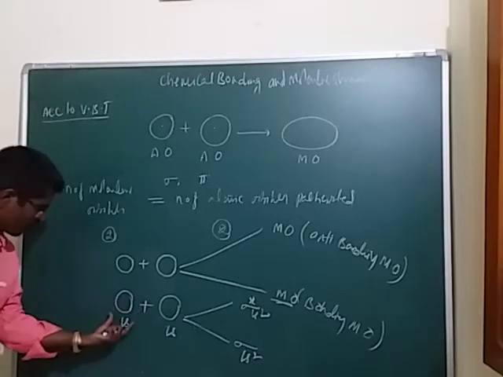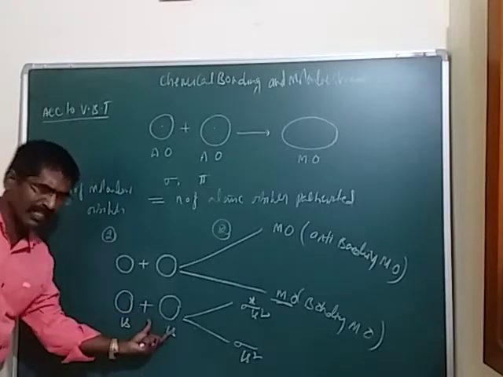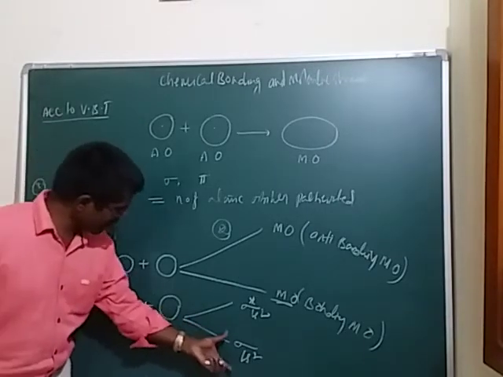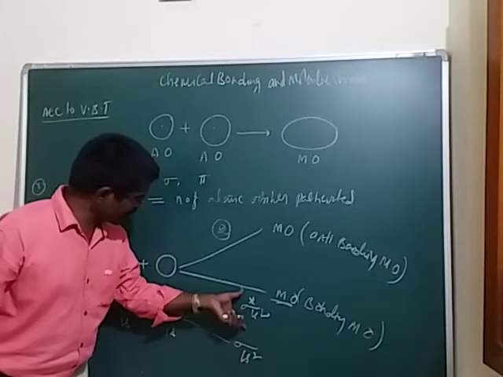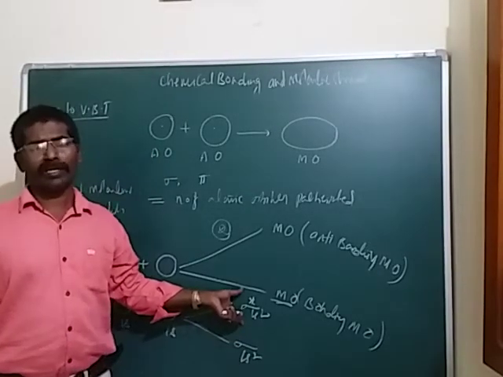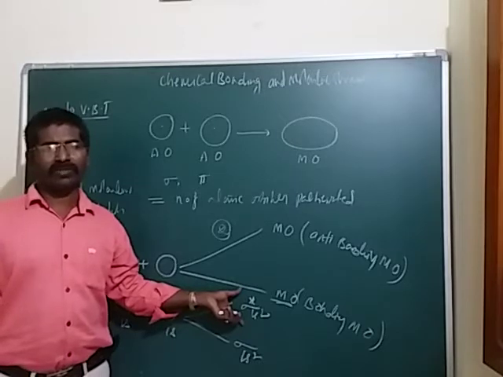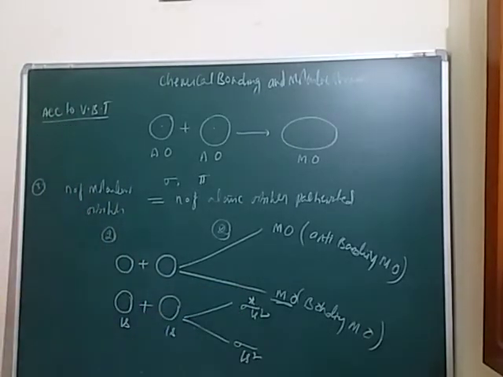In this case, two atomic orbitals approach each other, and they produce one bonding molecular orbital and one anti-bonding molecular orbital. This is the explanation about that.